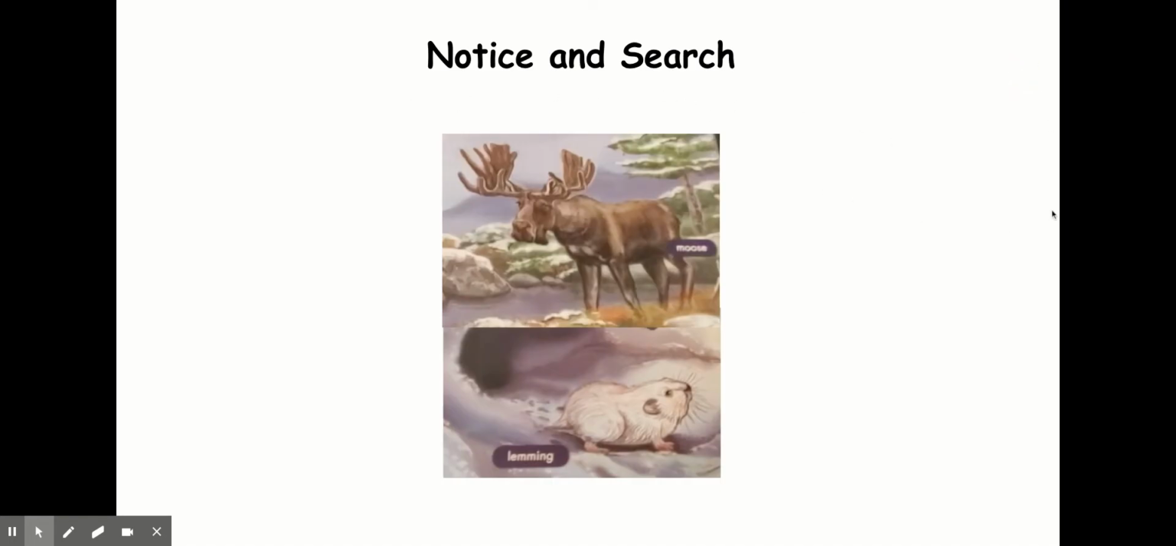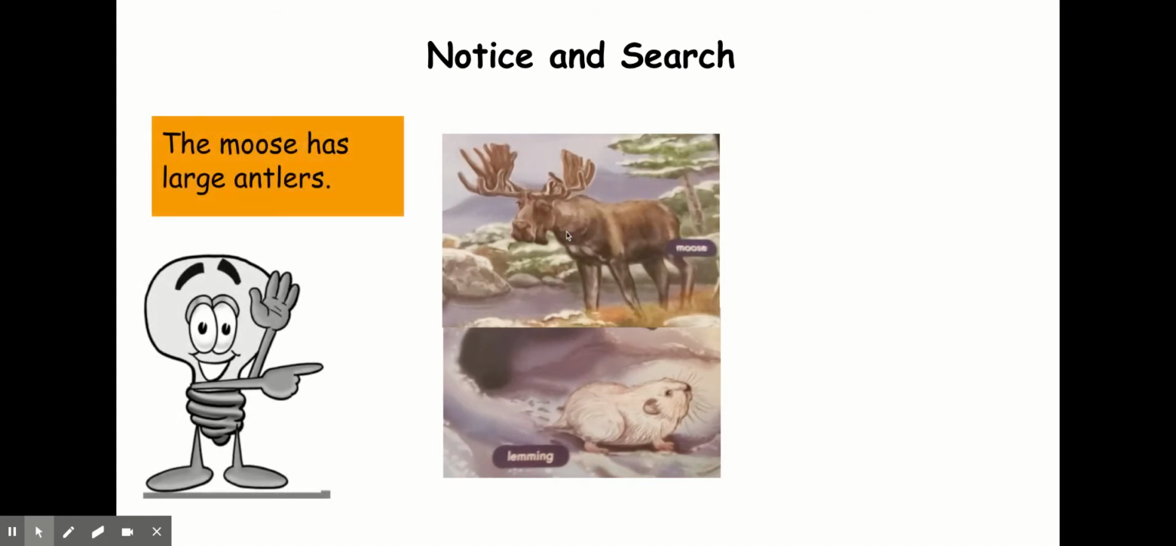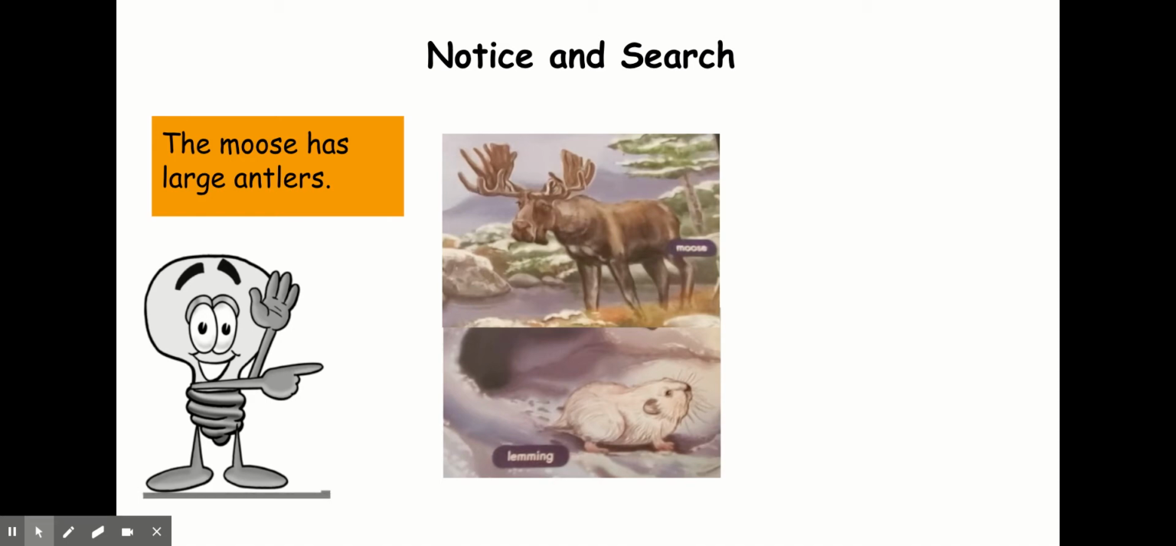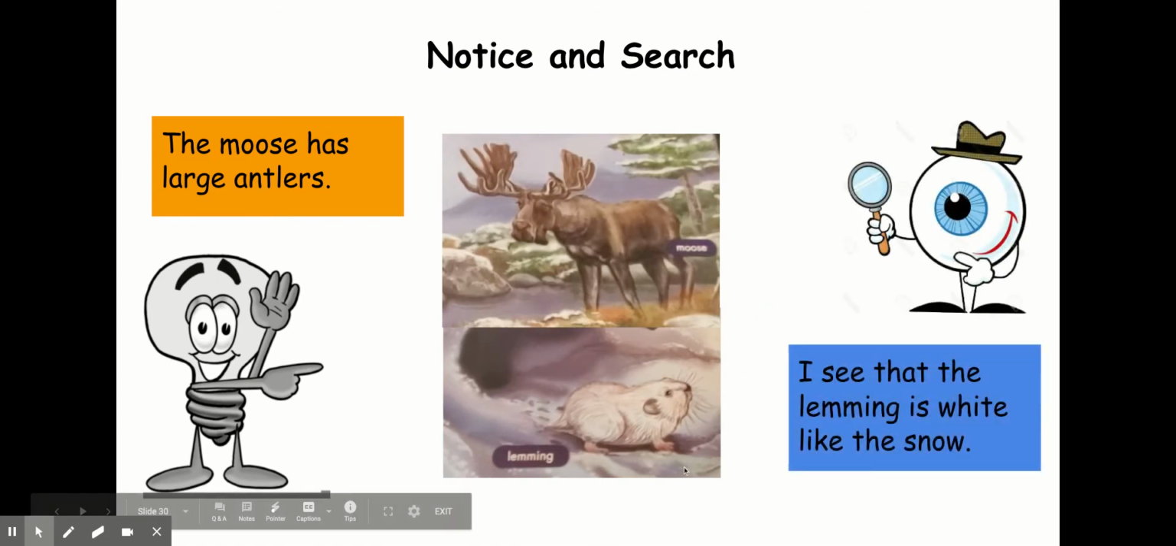When we look at photographs and illustrations in nonfiction texts, we do a couple of things. We notice some details. For example, I notice that the moose has large antlers. And if my teacher asked me a question about why or how a lemming stays safe in the winter from other animals, I can take a look at the picture and see if I can find any clues. I can see that the lemming is white like the snow. So I might want to use those clues to help answer questions in class.